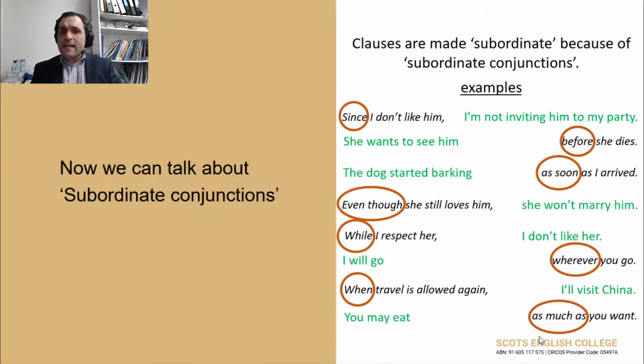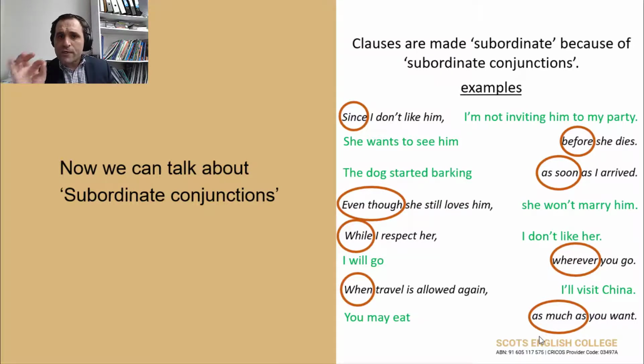But if I say, since I don't like him, I'm not inviting him to my party, I have changed the simple sentence to a complex sentence because now I have a dependent clause in the beginning, since I don't like him, and I have an independent clause, I'm not inviting him to my party. It's no longer a simple sentence.